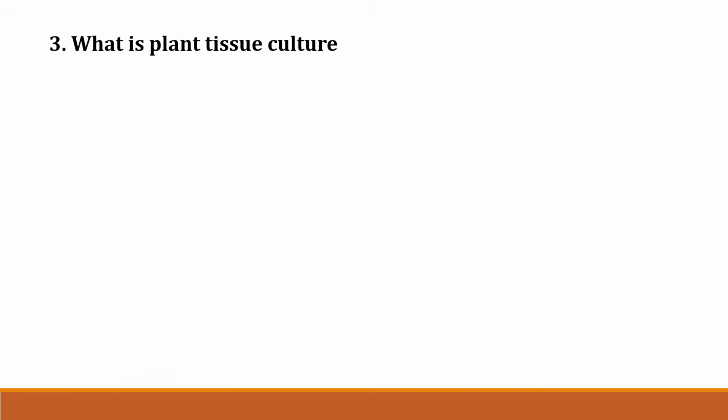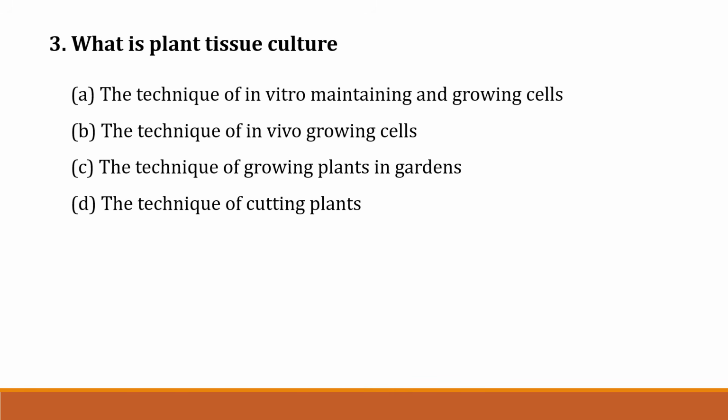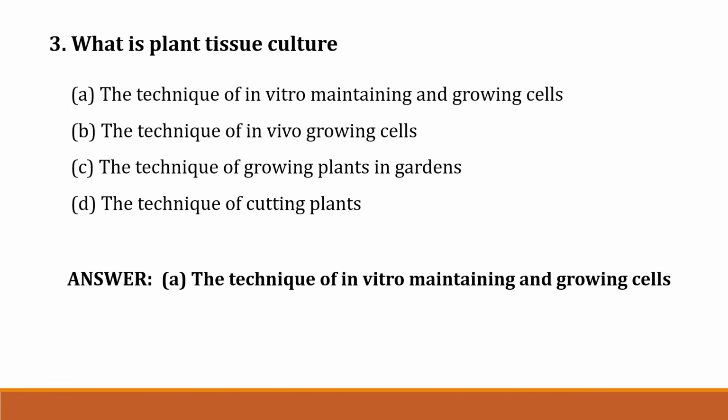The next question, question number 3. What is plant tissue culture? Option A. The technique of in vitro maintaining and growing cells. Option B. The technique of in vivo growing cells. Option C. The technique of growing plants in gardens. Option D. The technique of cutting plants. Correct answer is option A. The technique of in vitro maintaining and growing cells.